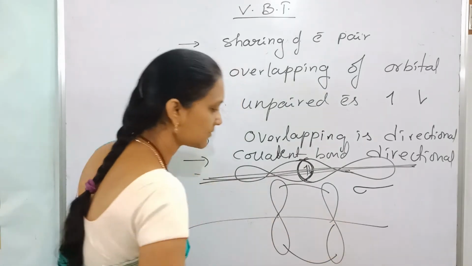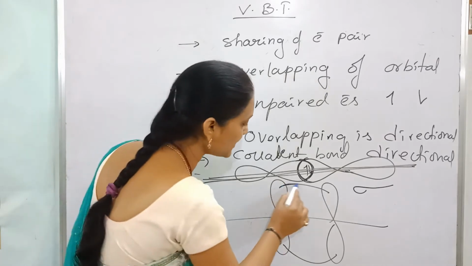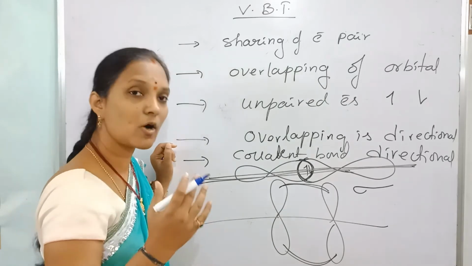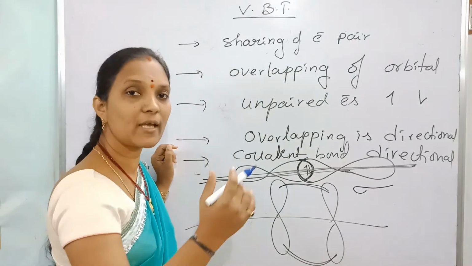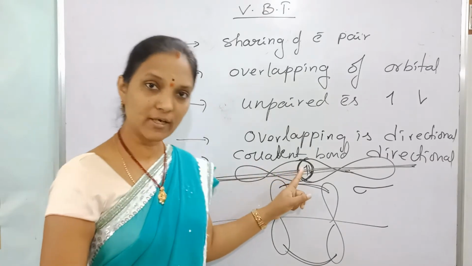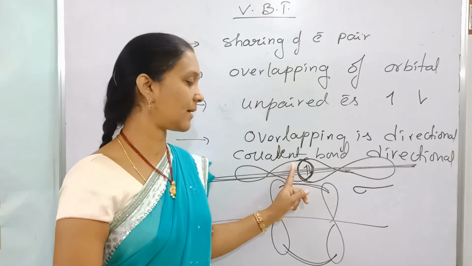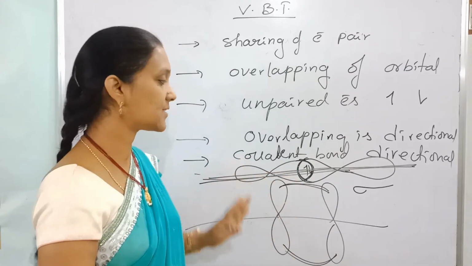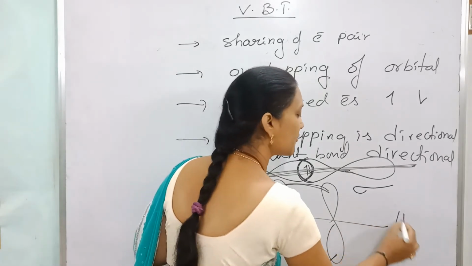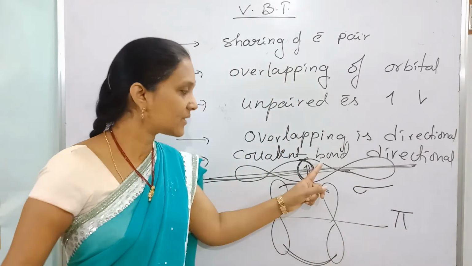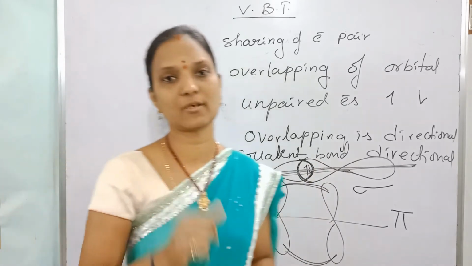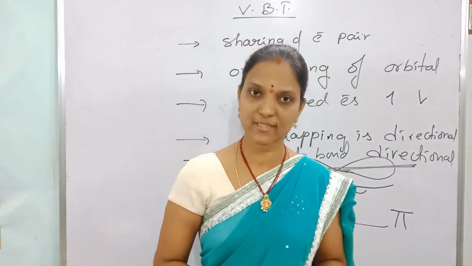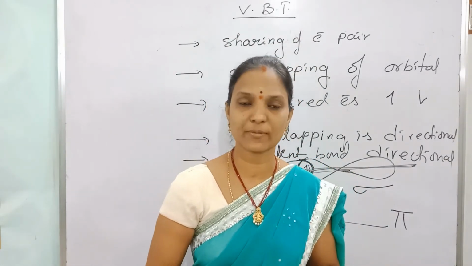If this is the axis, now overlapping of orbitals takes place above and below the axis. It is a lateral overlapping or sidewise overlapping, or overlapping above and below the axis. Like this overlapping takes place, then the formed bond is called a pi bond. This is a sigma bond, this one is a pi bond. So two types of covalent bonds are formed because of overlapping. End-on-end overlapping leads to the formation of a sigma bond. Sidewise overlapping leads to the formation of a pi bond.